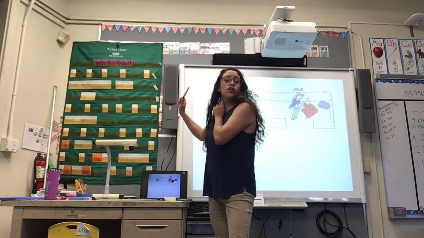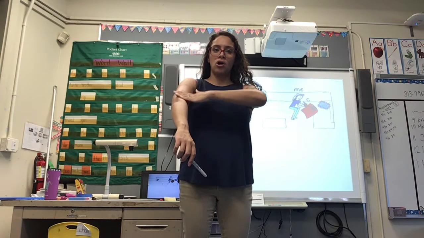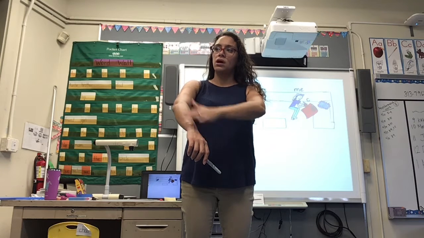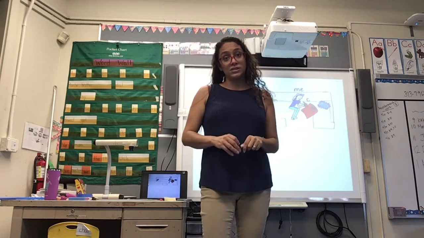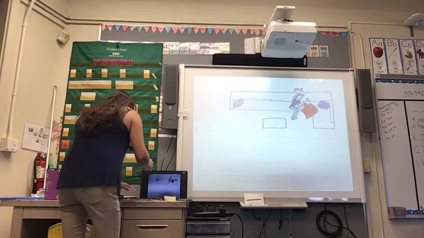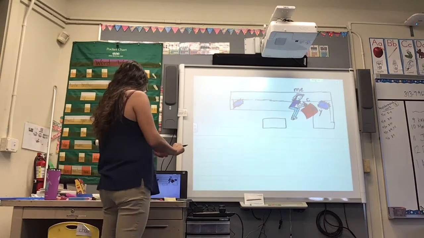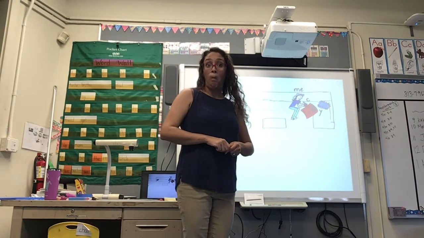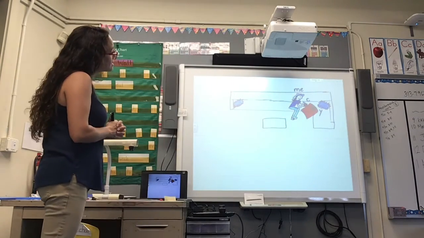Yarn is, again, not on our word wall. So let's sound it out. Yarn. Yarn. Y is the first sound in yarn. Y makes that sound. So I'm going to write Y next to my yarn. Crochet and yarn. That's what I'm going to label because that is me crocheting.